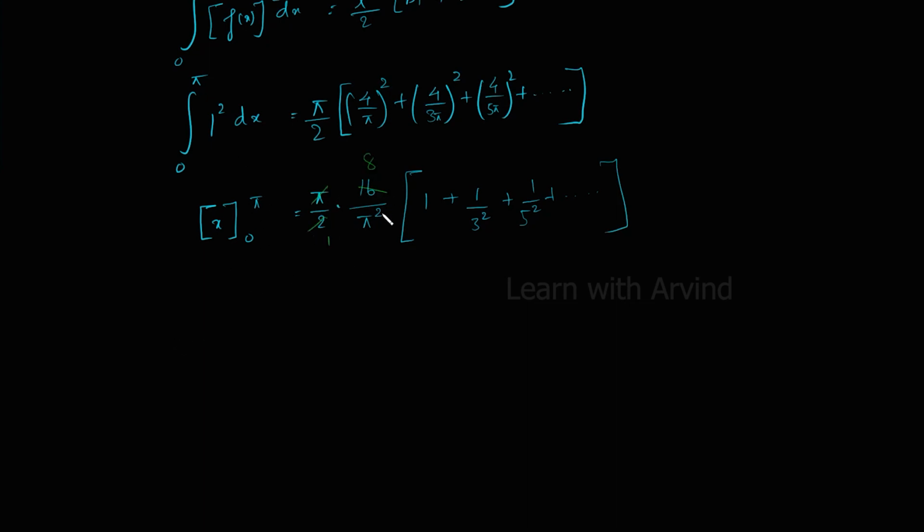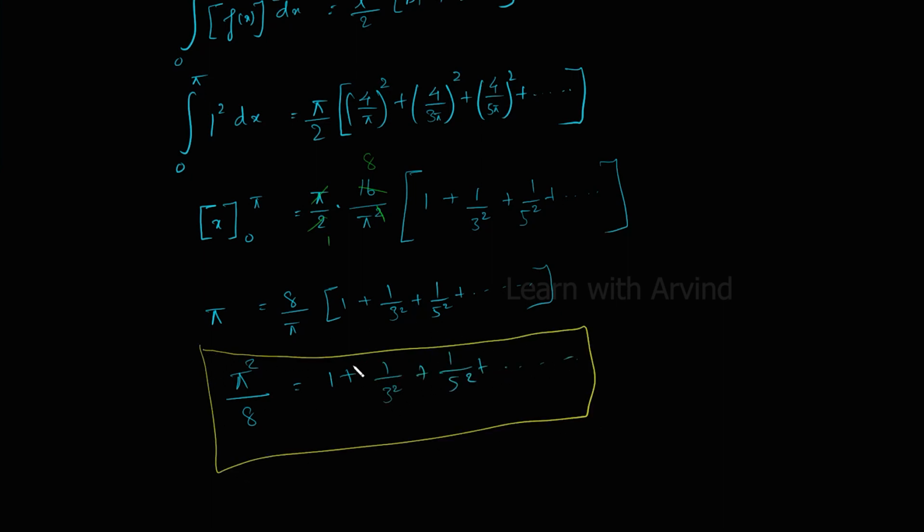Now cancelling the 2 with 16 and pi² and applying the limits, we get pi equal to 8/pi times the sum of the series. Now cross multiplying pi and 8, we are left with the answer. Now we have proved the result, hence proved. Thank you and see you in the next video, guys.